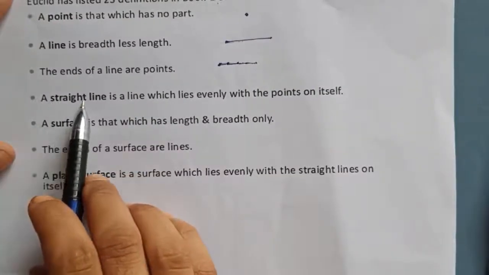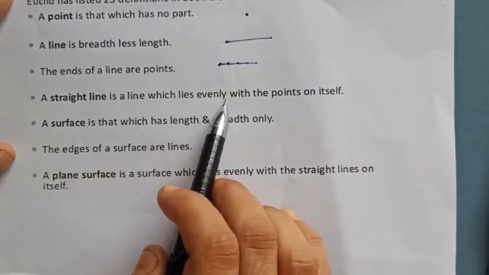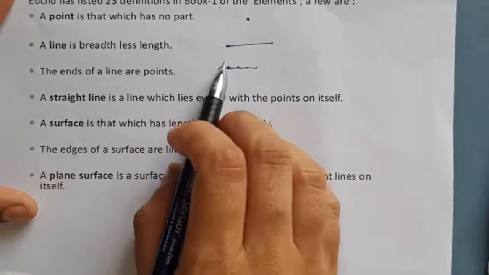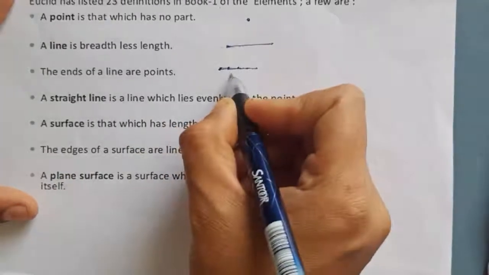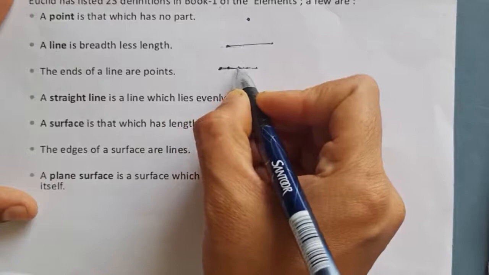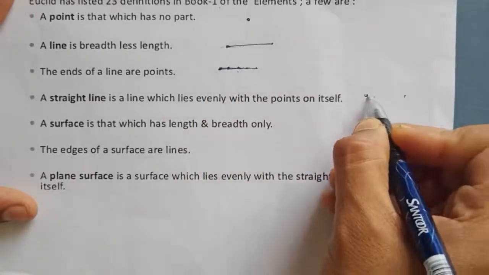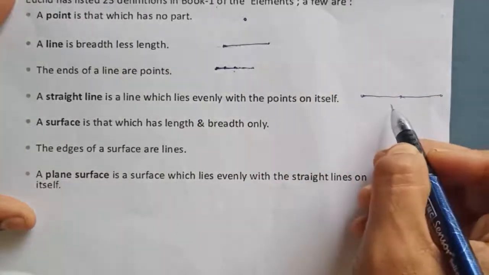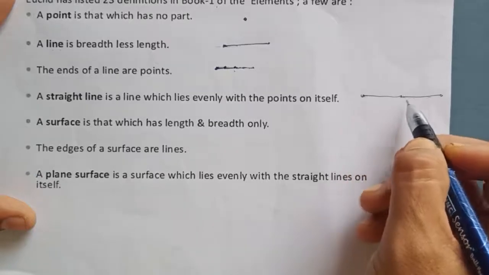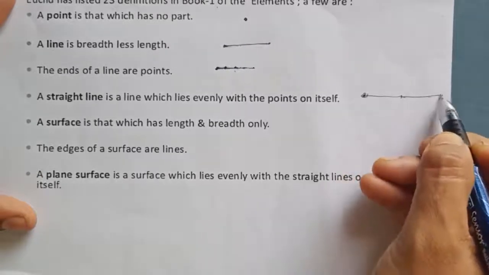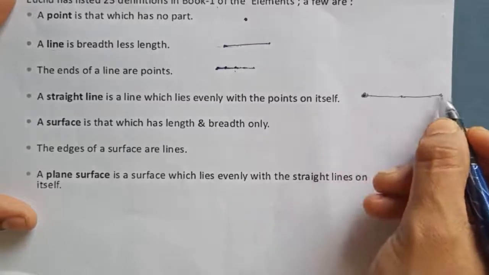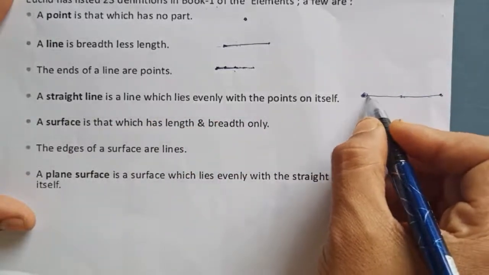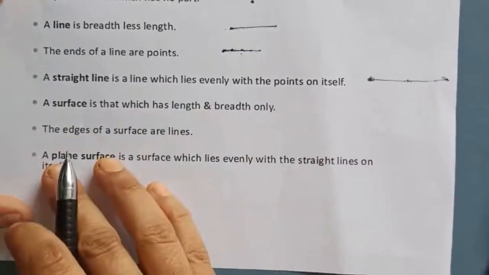The next point: a straight line is a line which lies evenly with the points on itself. According to the line idea, we know that we join point to point and complete the line, right? So a straight line means it lies within the points only. It lies within the points.